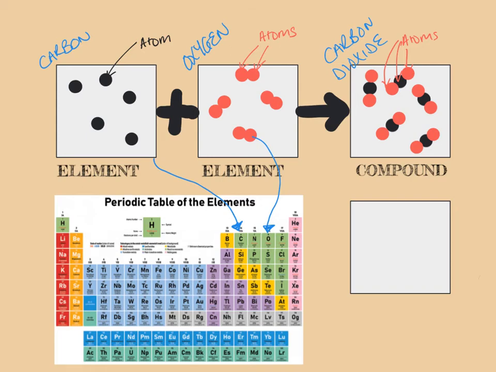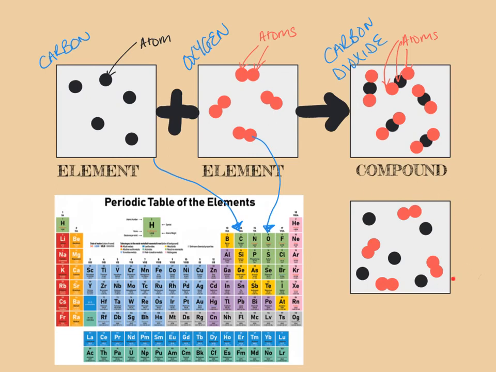There is one more way that we could arrange these atoms. I'm going to show you down here, because this is the other substance that you need to know about. So in this box down here, we have got two different types of atom. We have got carbon atoms and we've got oxygen atoms in the same place, in the same box. So this can't be an element because all of the atoms inside the box are not identical to each other, they're not exactly the same. And it's not a compound either because the oxygen and the carbon are not chemically bound together. So it's not an element and it's not a compound.